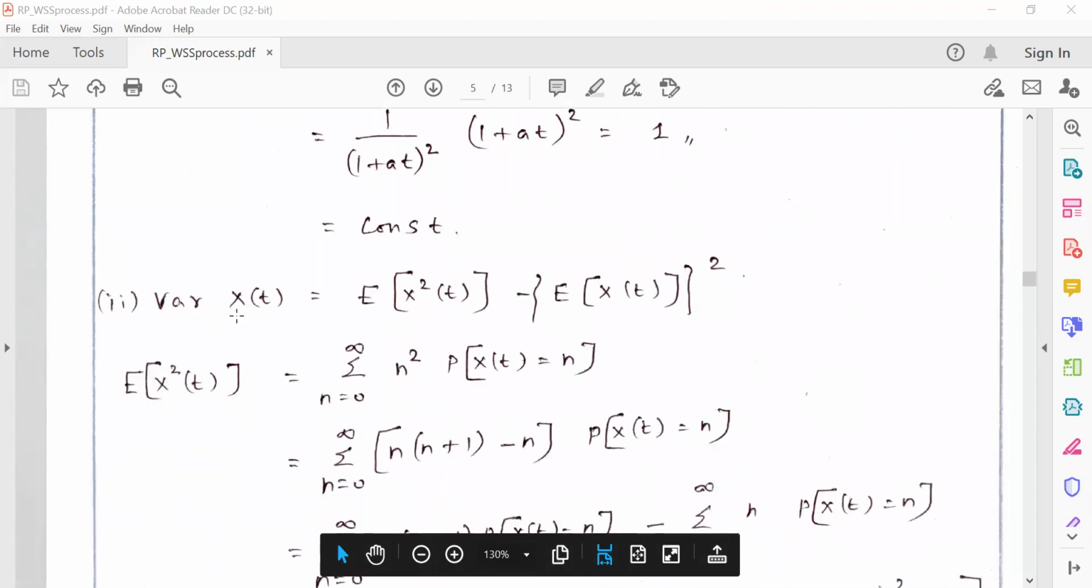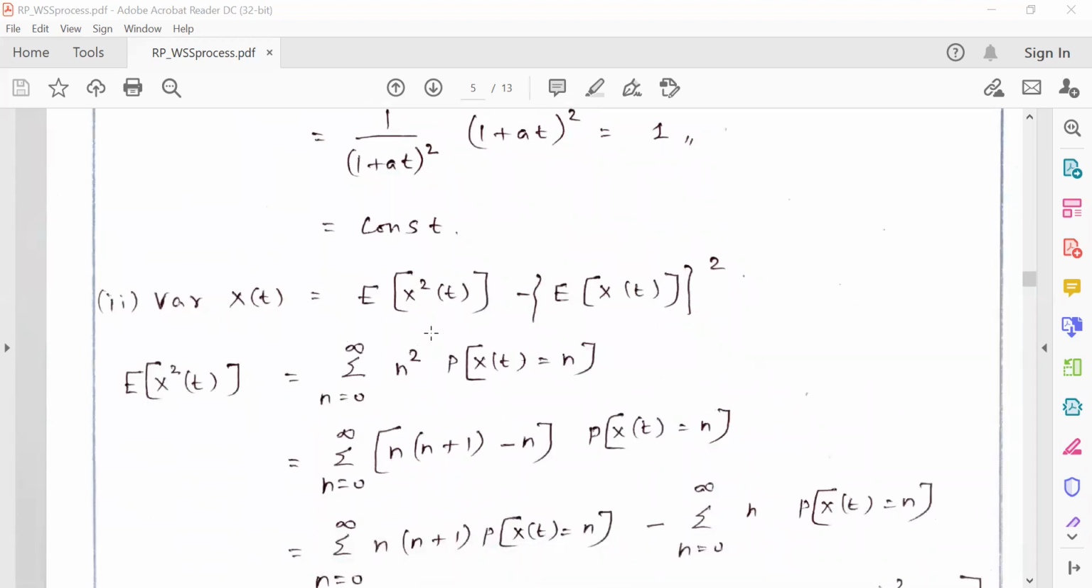While finding the variance of a random process, we must remember the formula: E of x square of t minus E of x of t the whole square. So next we are going to find the expectation of x square of t. This is equal to summation n equal to 0 to infinity. Here the variable varies for n, so I am going to write n square times P of x of t equal to n.